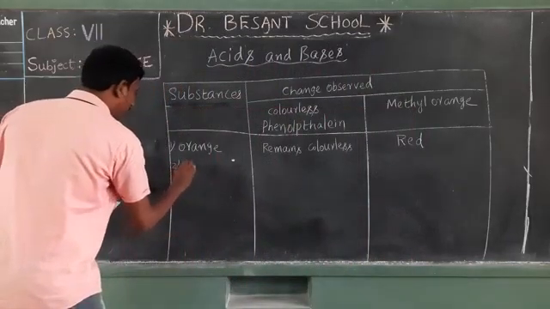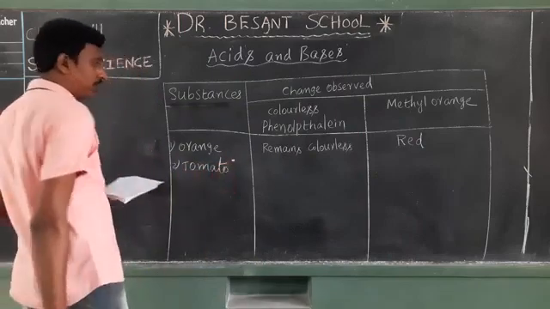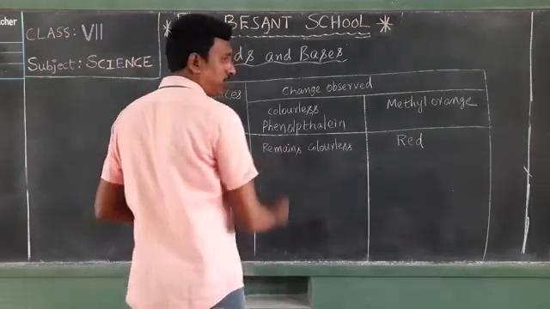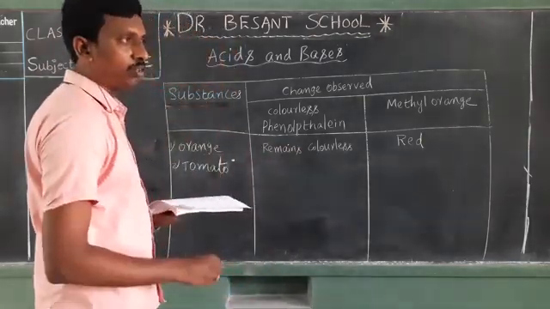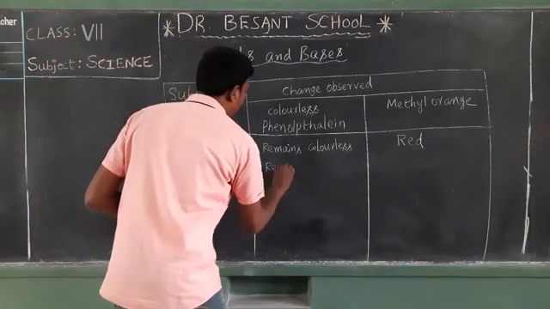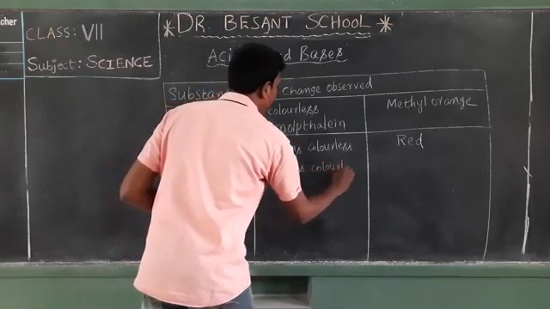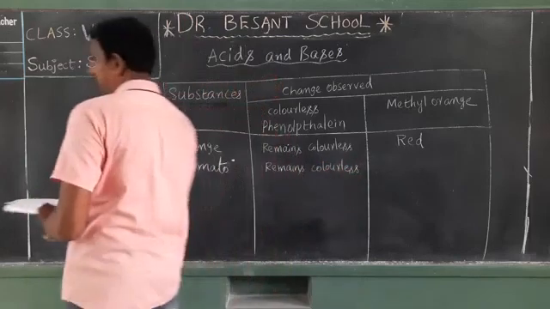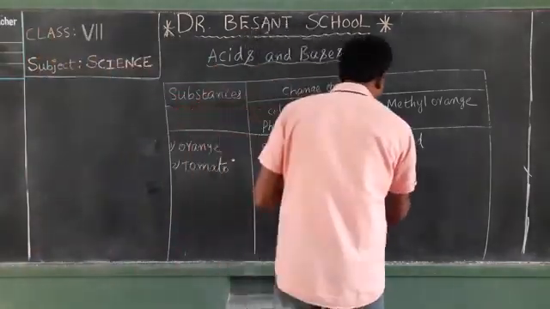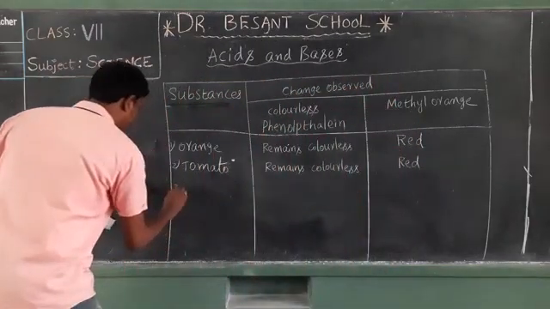Number 2, tomato. We can say it contains oxalic acid. We already discussed that in the litmus paper test, blue litmus changed to red color. So there will be no change in the color of the phenolphthalein; it remains colorless. Now coming to methyl orange, same, red color as it is an acid.